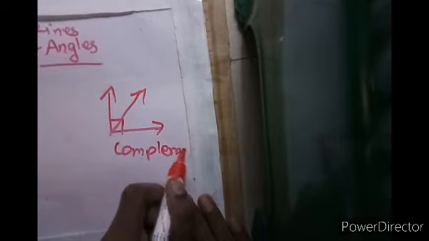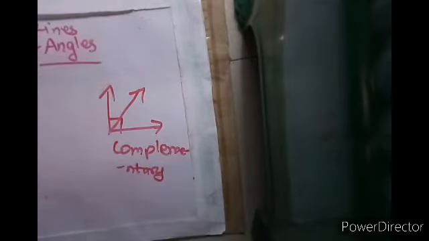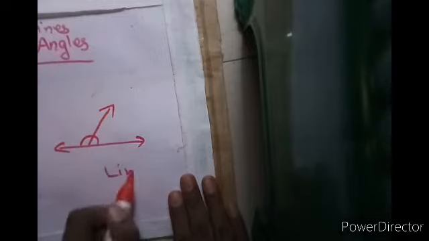When two angles form 180 degrees, this is known as a linear pair. And when two angles combine to become 180 degrees, they are known as supplementary angles.